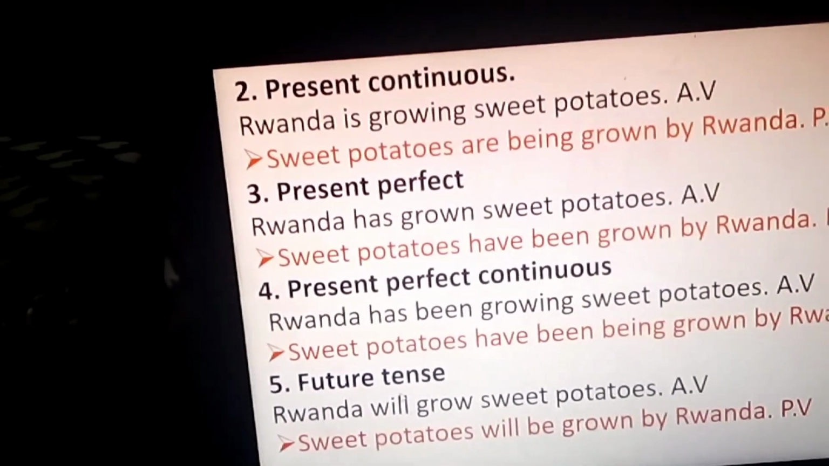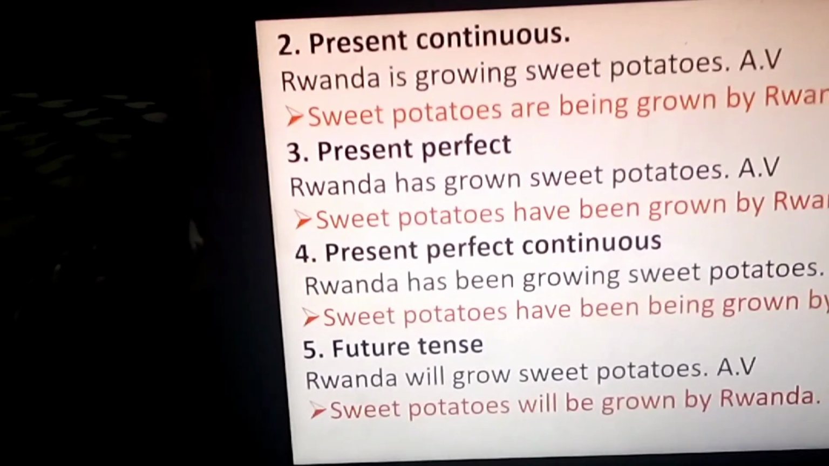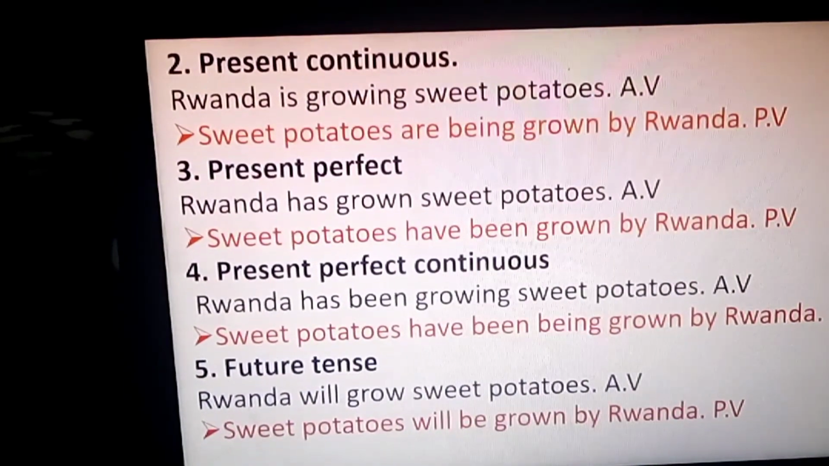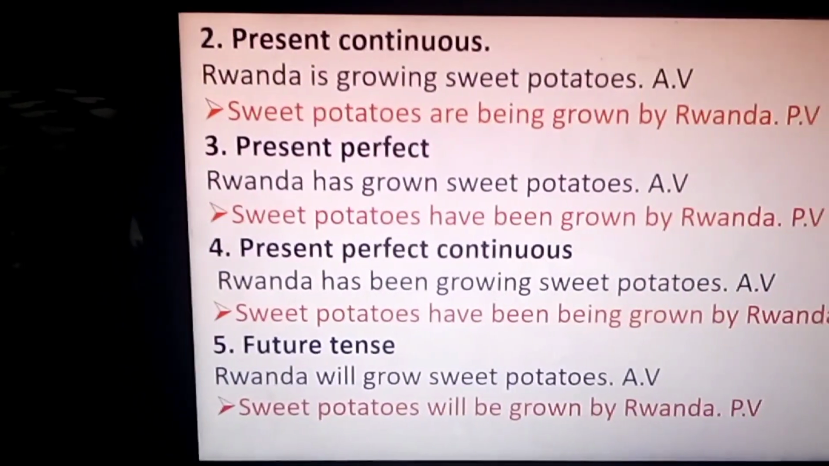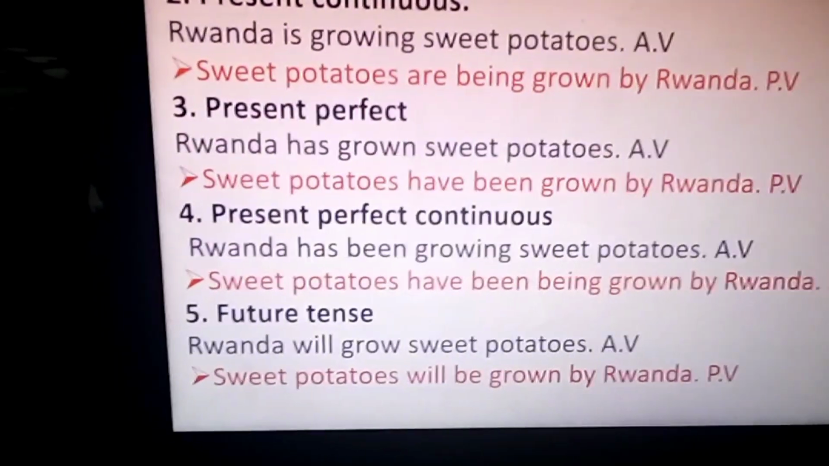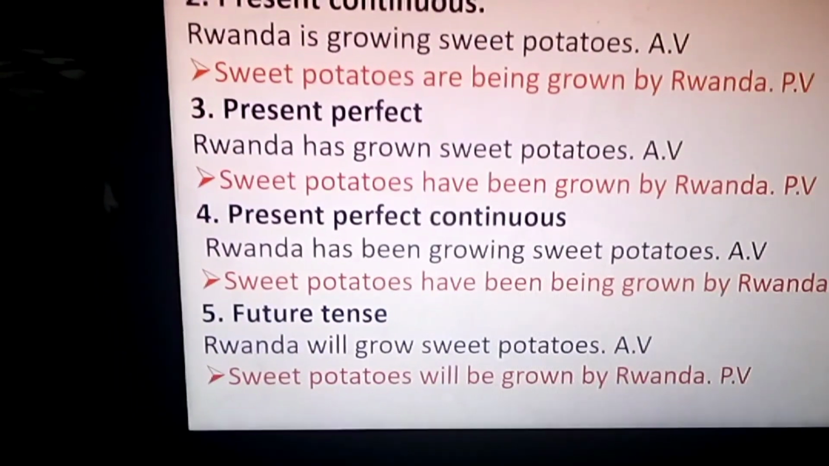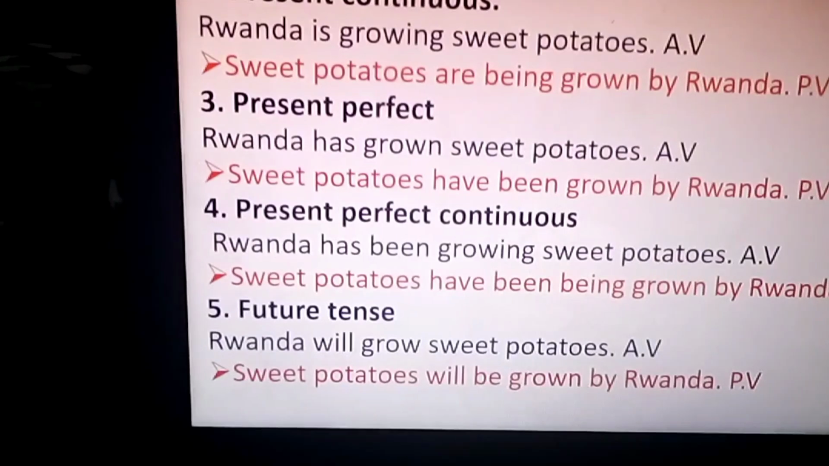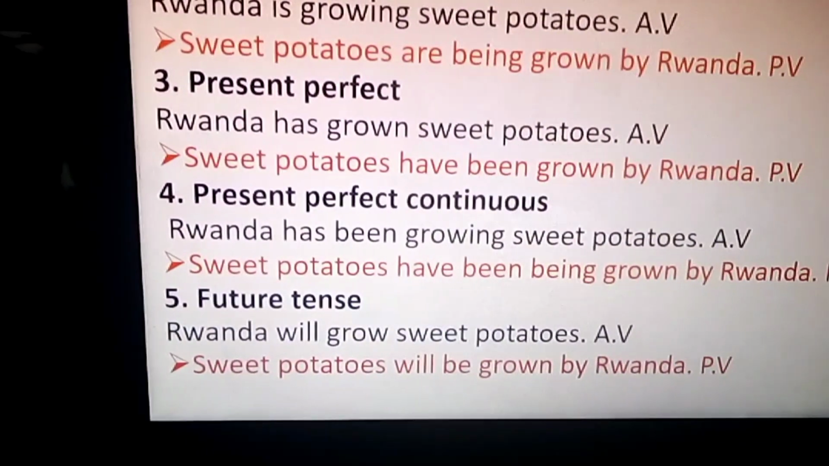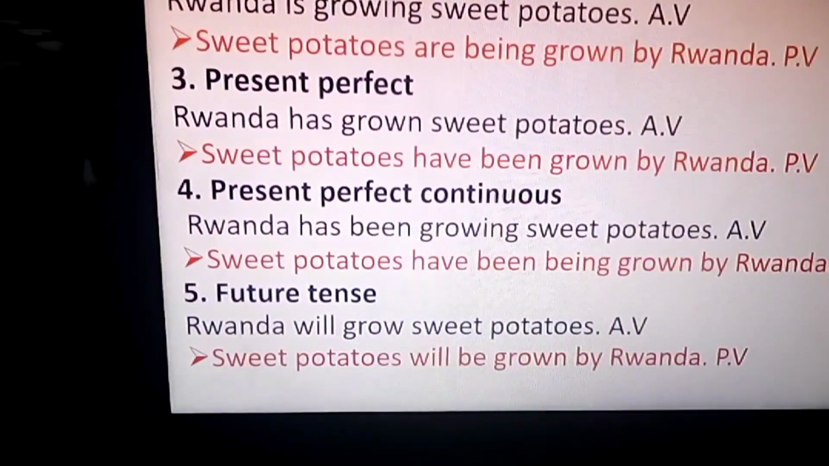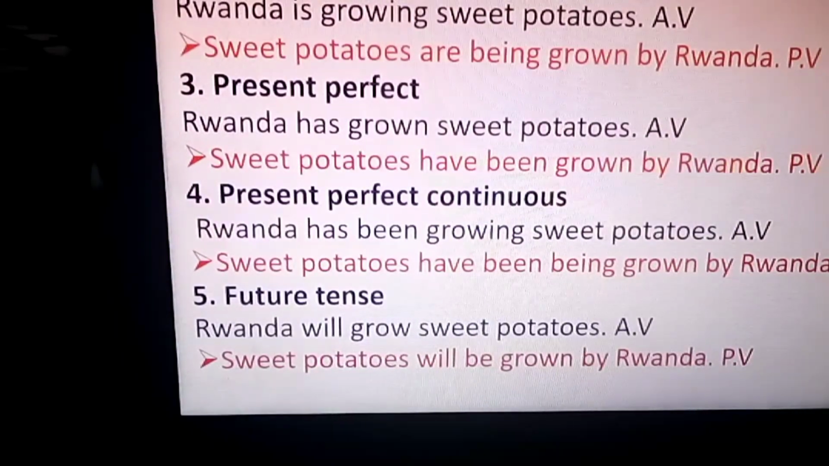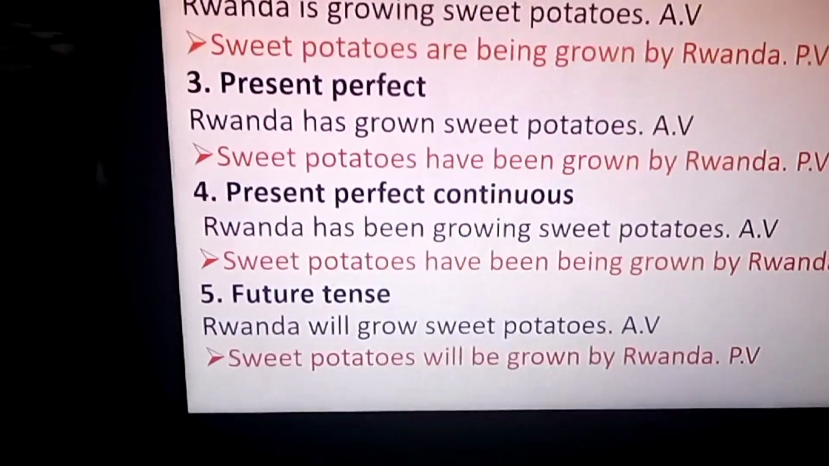Now immediately number 5, let us talk about future simple tense. What will happen if you are asked to convert a sentence from active voice into passive voice, and the sentence has a verb which is conjugated into future simple tense? The formula is the same. Rwanda will grow sweet potatoes. Sweet potatoes is a subject.